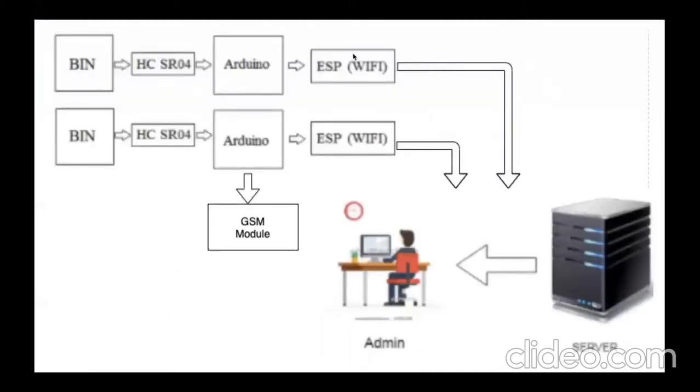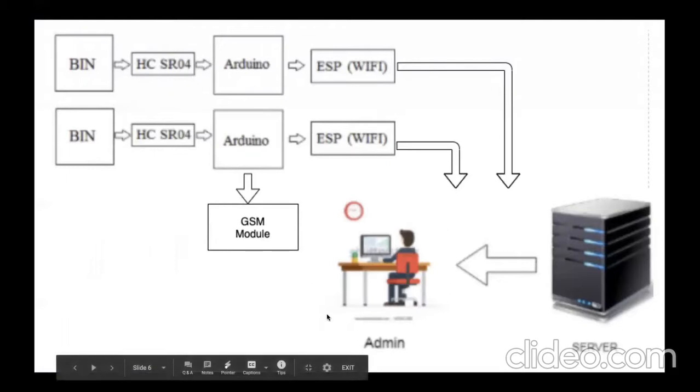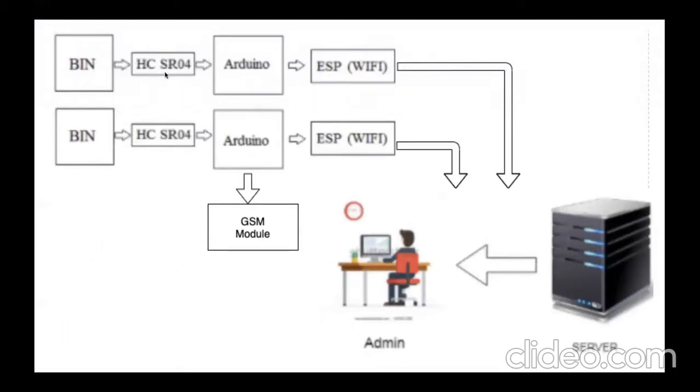So this is the workflow of our project. The bin will be connected to an ultrasonic sensor, which will measure the garbage level, the distance between the ultrasonic sensor and the garbage. It is connected to the Arduino board, the ESP Wi-Fi module and GSM, which will then communicate with the server. The server which we are using here is the XAMPP server.